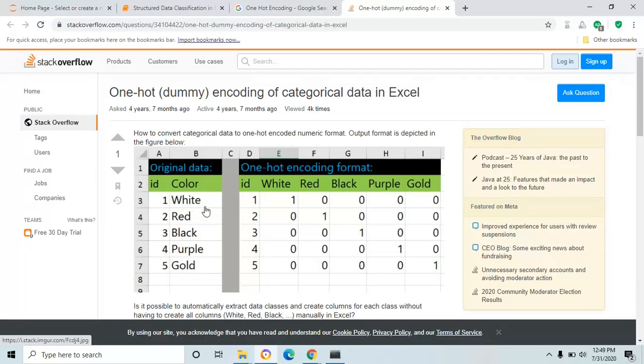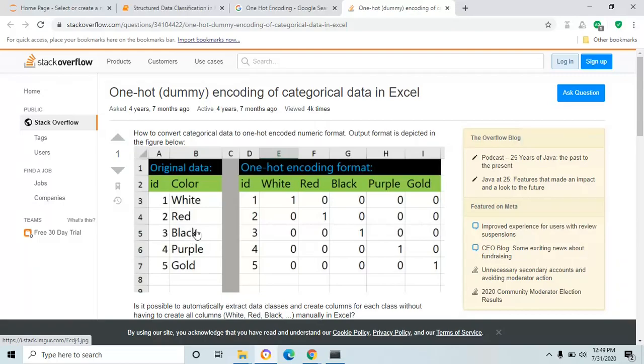After that you have to match the values. In the first row, for ID 1, we have color white. Then you put 1 in the white column and 0 in all other columns. In the next row, ID 2, red. Here you put 1 under the red column and 0 in the remaining columns: white, black, purple, gold.